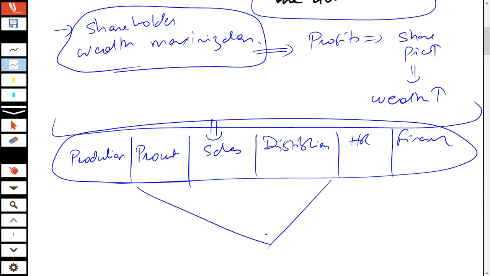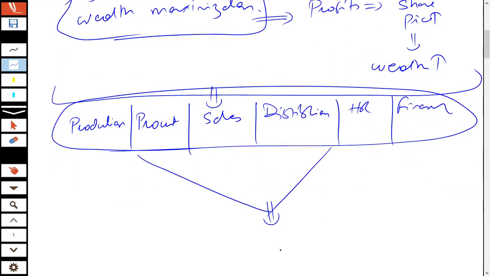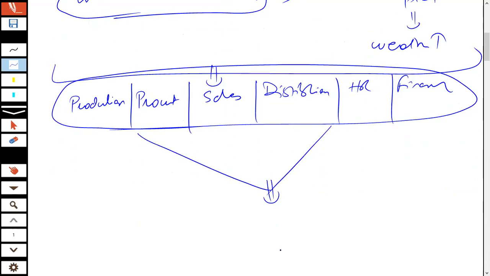Every single department has to perform well. So what do we need to make sure?